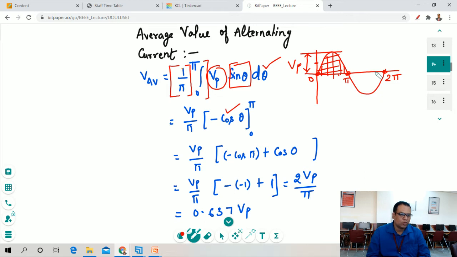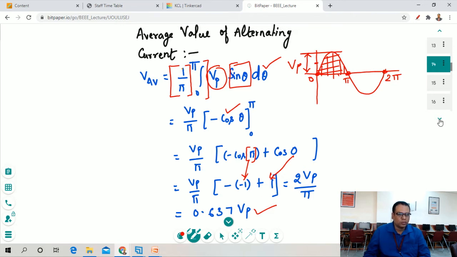Cos of pi is equal to minus 1 and cos of 0 is equal to 1. While solving this, it becomes 2 Vp upon pi, and we achieve the average value for alternating current as 0.637 times the peak voltage Vp.